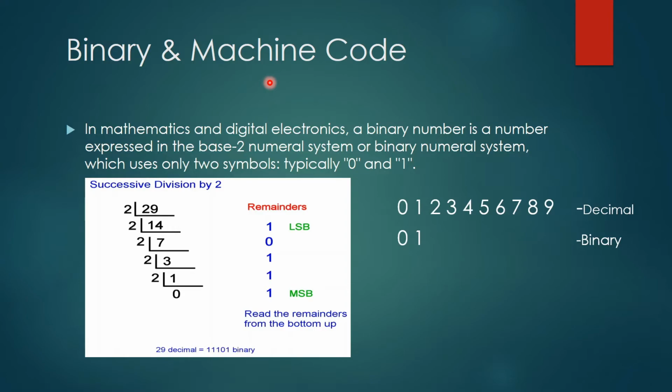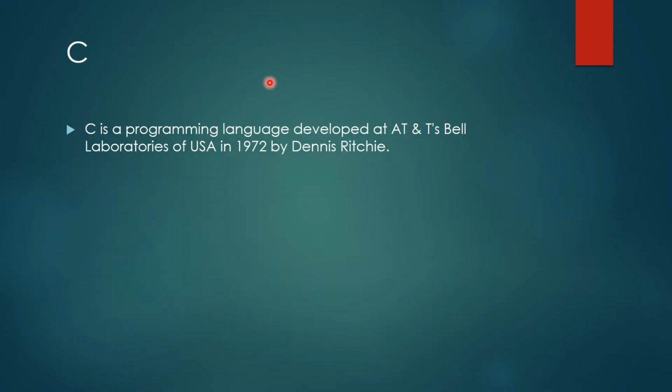So basically we are telling something to the computer to do certain work. C is such a programming language. It was developed by Dennis Ritchie in 1972. So here another concept comes, of compiler and interpreter.